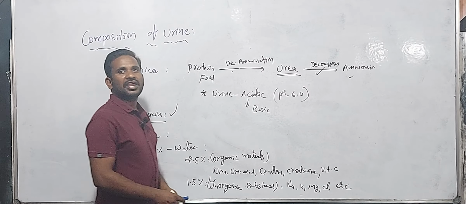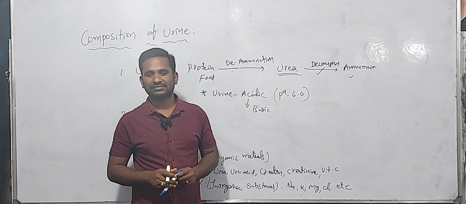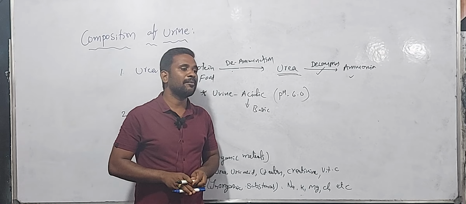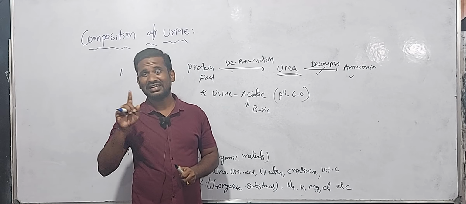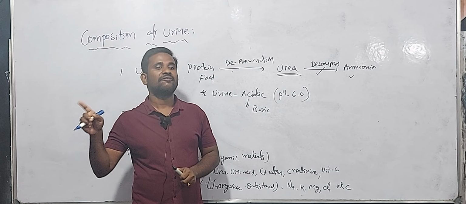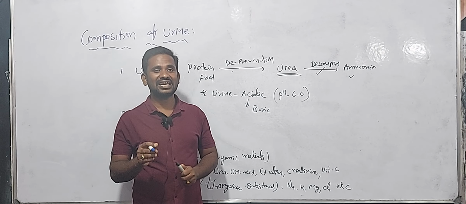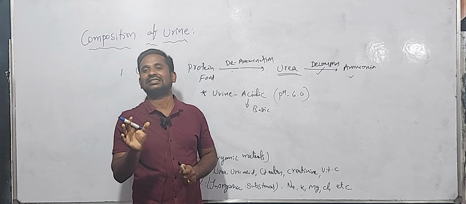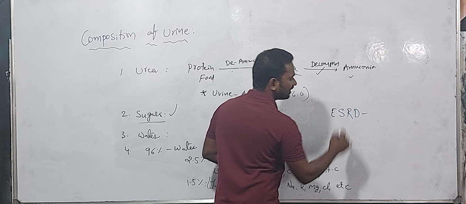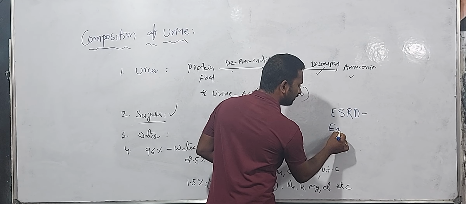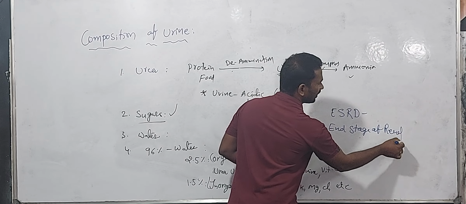Then, if the kidneys are not working properly, what will happen? It is a very problematic issue. Our body contains a pair of kidneys. When they function irregularly or cannot function, the kidneys-not-working stage is known as a very important one, ESRD, the end stage of renal disease.